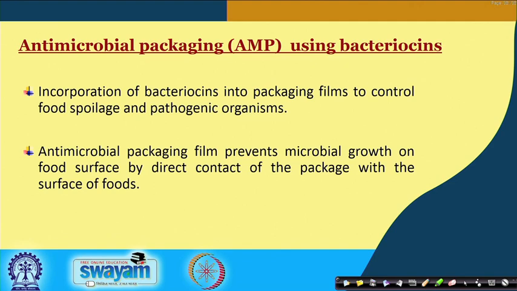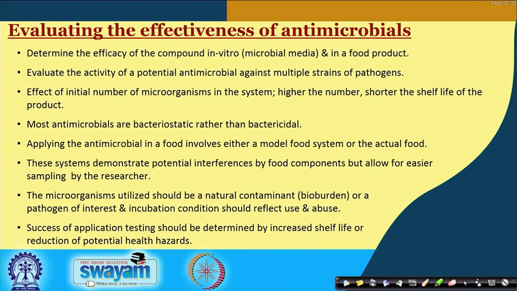Antimicrobial packaging is another very common use nowadays, that is active packaging, where these bacteriocins are used. Incorporation of bacteriocins into packaging films is used to control food spoilage and pathogenic microorganisms. Antimicrobial packaging films prevent microbial growth on the food surface by direct contact of the package with the surface of the food.